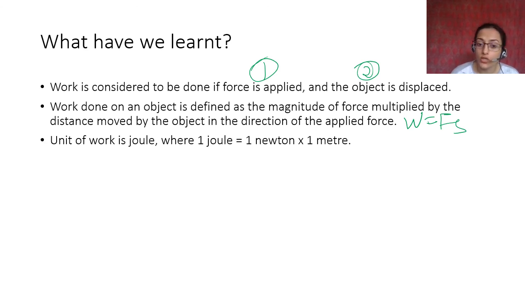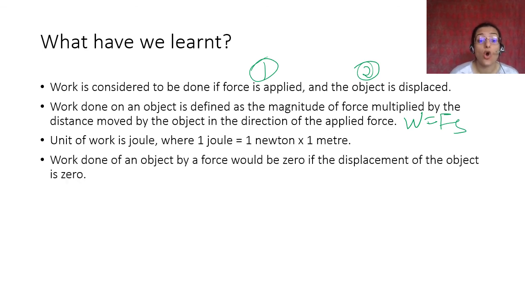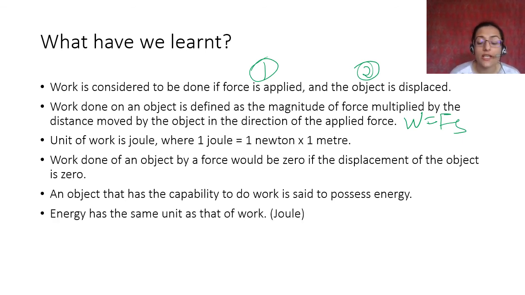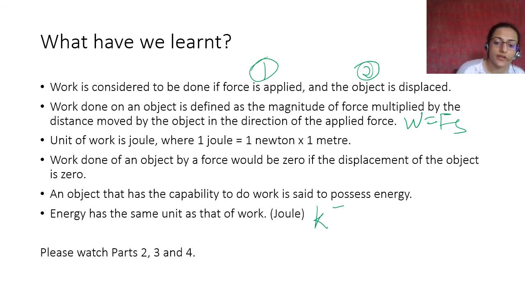The unit of work is joule, where 1 joule is equal to 1 Newton into 1 meter. Work done on an object by a force would be 0 if the displacement of the object is 0. And if there is a displacement but there is no force, then work done is also 0. An object that has the capability or the capacity to do work is said to possess energy. Energy is dependent on the work, therefore it has the same unit as that of work, which is joule. Okay, or we can also calculate it in kilojoule, which is 1000 joule.